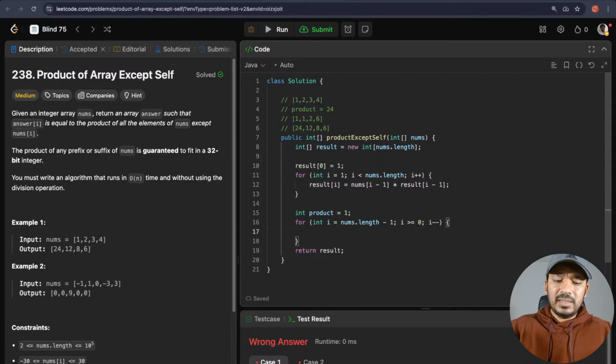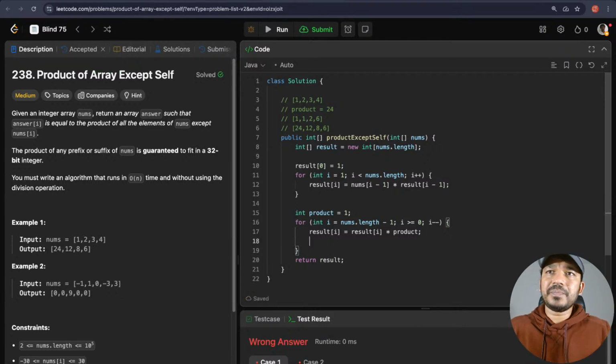And now result of i is equal to result of i star product. So now result of i is equal to result of i star product.